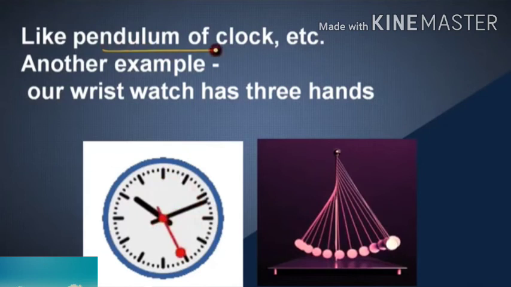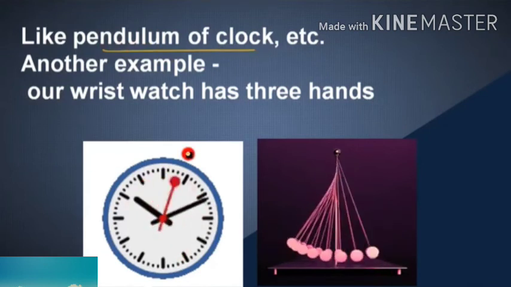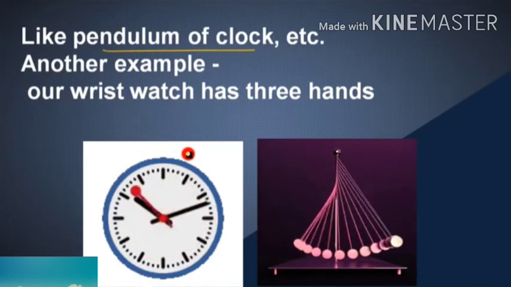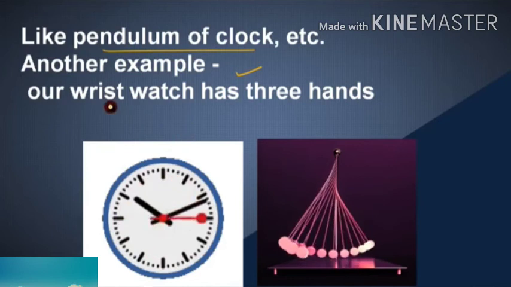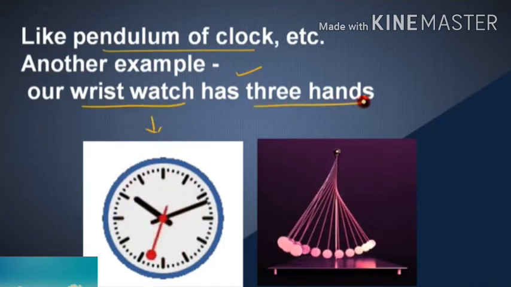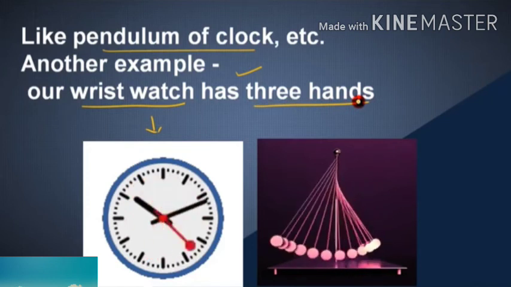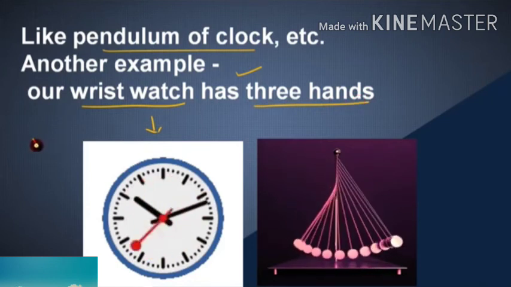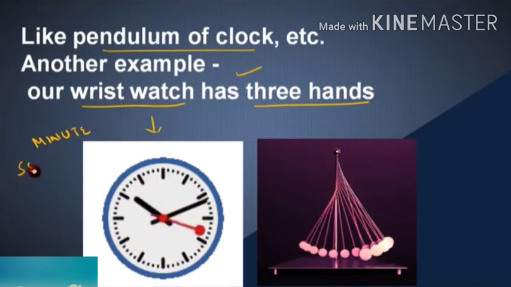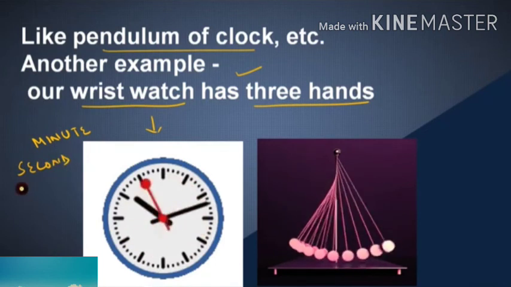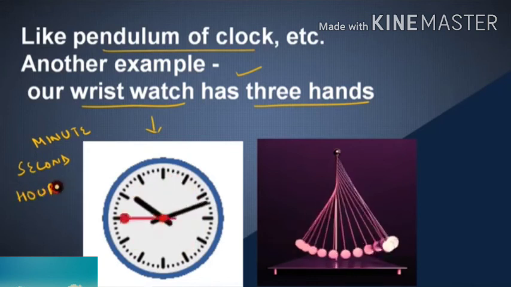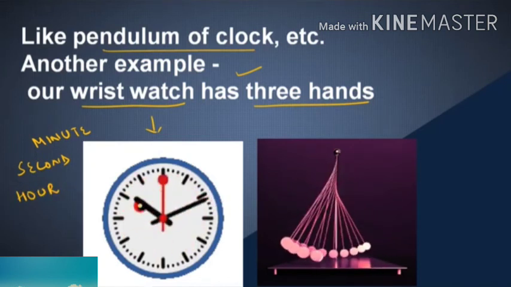Like the pendulum of a clock, another example is the wristwatch. A wristwatch has 3 hands: minute hand, second hand and hour hand. Isn't it? Clearly seen, you can see 3 hands. They all are moving.